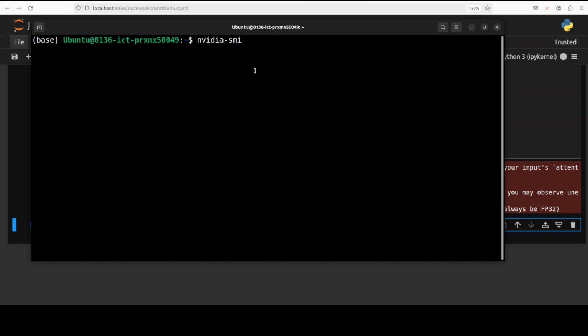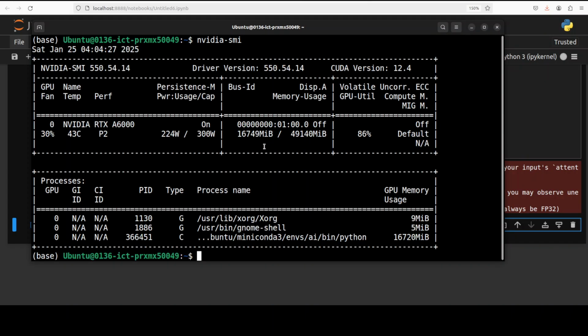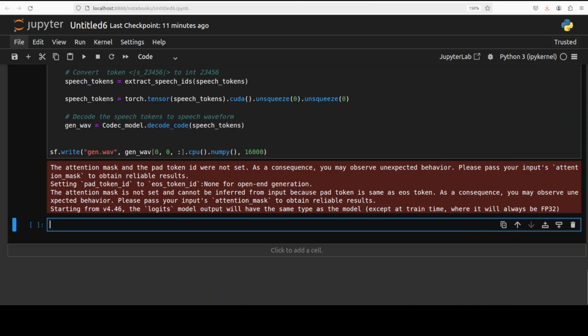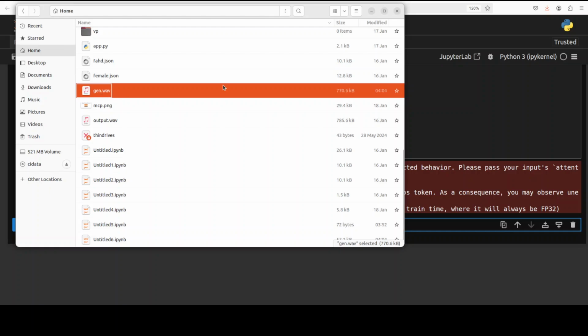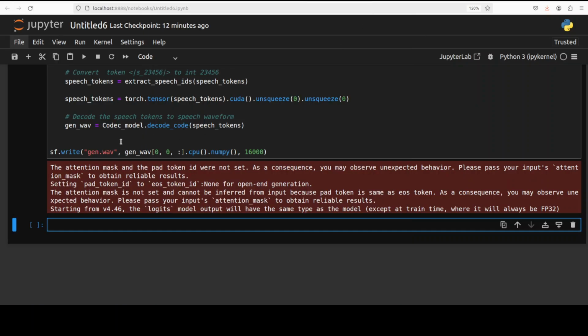And while it generates it, let's also check the VRAM consumption. So it is consuming close to 17 gig of VRAM. Make sure that you have that much VRAM. So the model has returned the response and it has saved it in our current working directory. As you can see, with this name, of course you can change it here in the code. Let me now play it and we will see how it looks. I'll just play it in my browser.